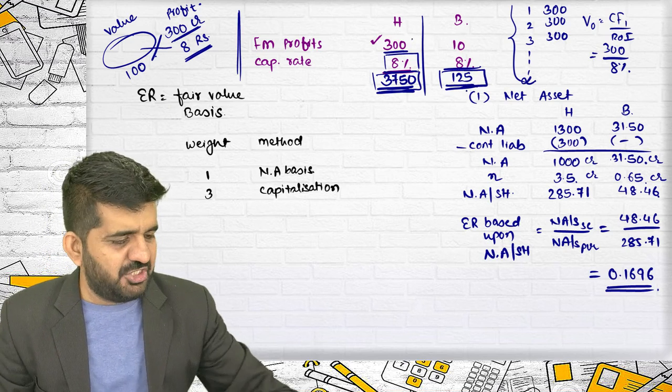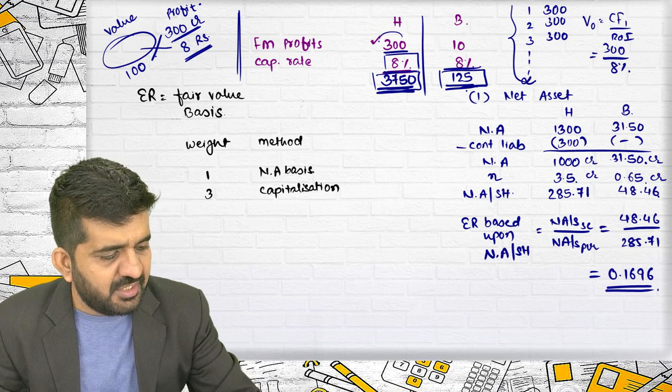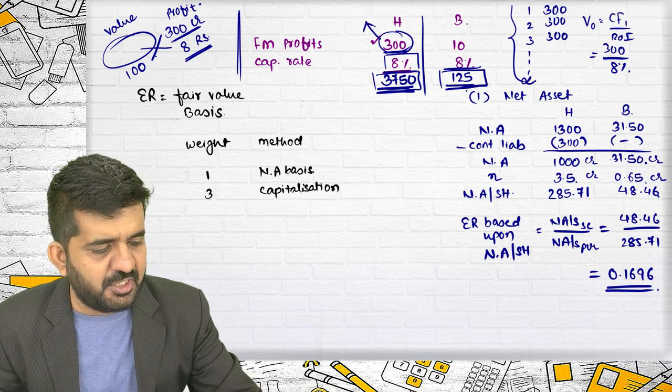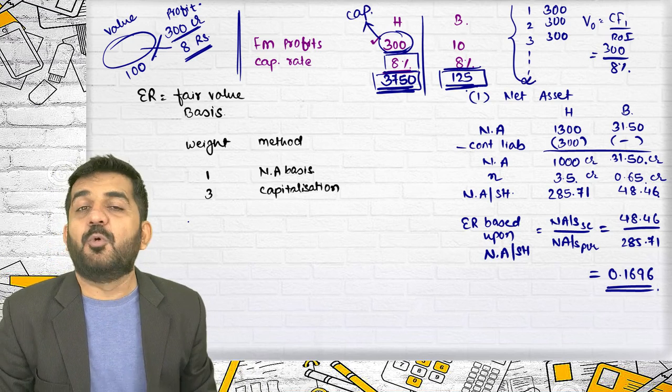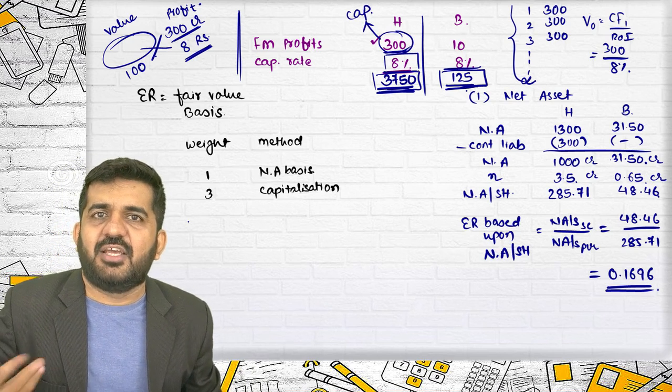Just the capitalization rate, don't mug it up. You need to divide by the percentage. Sometimes what people do is they divide this figure, which is nothing but capital. Suppose they divide capital by the capitalization rate and then say we don't get the answer.